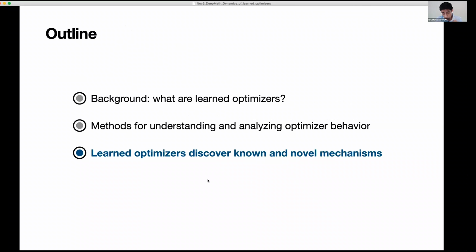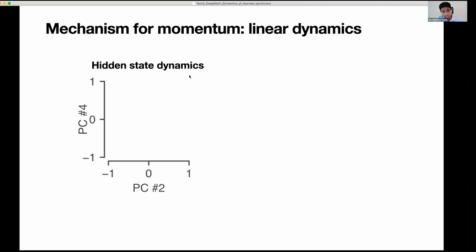So now to touch on the results. What we're going to do is use these methods to dissect exactly what learned optimizers are doing. So first, I'm going to do a deep dive on a particular mechanism, which is momentum. And as I've alluded to, we think that's implemented through linear dynamics. So what I'm going to show first is a low dimensional projection of the high dimensional hidden state dynamics. In particular, I'm using PCA to make this projection. You can see I'm using PCs 2 and 4. The reason it's not, say, 1 and 2, for example, is that different mechanisms are actually implemented in different PC subspaces. So I'm only showing the projection that highlights the momentum mechanism here.